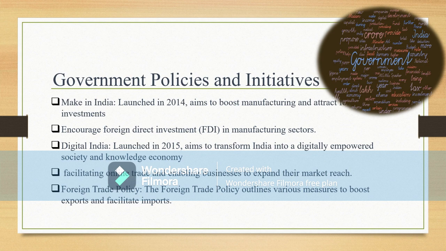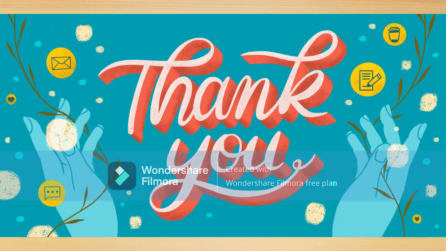Now let us have a look at some of the policies and initiatives taken by the government for the smooth functioning of Article 301. First is Make in India, which was launched in 2014. It aims to boost manufacturing and also attract foreign investments. Next, Digital India, which was launched in 2015. It aims to transform India into a digitally empowered society, and therefore it facilitates online trading. Next is the foreign trade policy, which aims to facilitate import and export of goods.